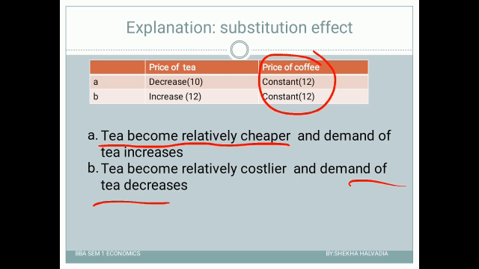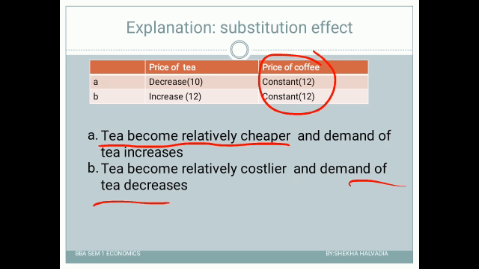In case 1, in comparison with coffee, the tea becomes cheaper, and in case 2, the tea becomes costlier. When there are two substitutes, people tend to compare the products, and that is why the demand increases and decreases. Clear? So that is the first effect, the substitution effect.